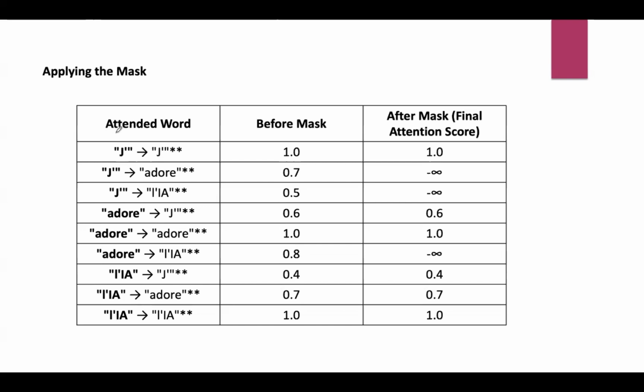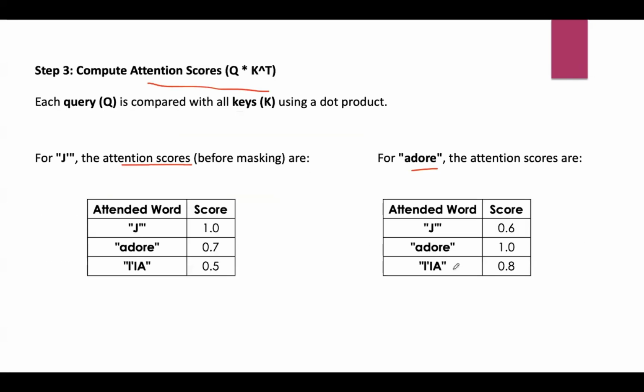First we have the attended word, which shows which word is attending to which word. As we have three words in the sentence, we take all three words and compare each with all the three words present in the sentence. So we got three combinations for every word in this sentence. J attending itself, before mask, as we just saw, is 1.0.